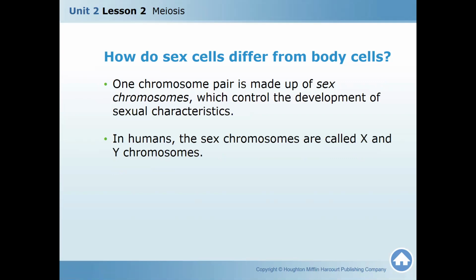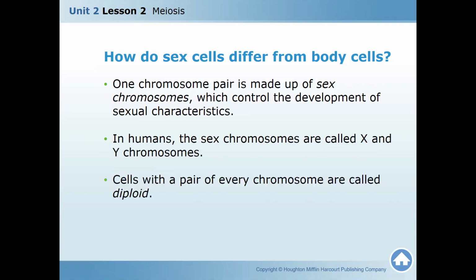One chromosome pair is made up of sex chromosomes, which control the development of sexual characteristics. When it's a girl, X and X chromosome. When it's a boy, it's X and Y chromosome. Cells with a pair of every chromosome are called diploid.